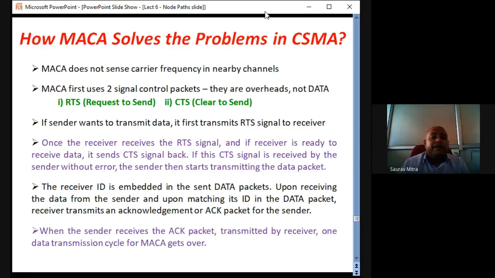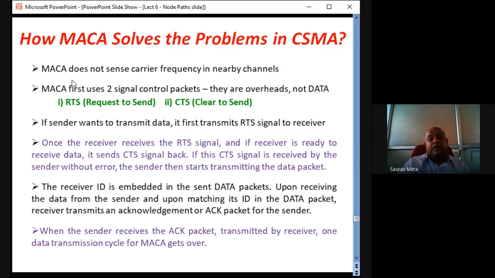So MACA does not sense carrier. What exactly MACA does is, it actually uses a few signal or control packets. One packet is called RTS, request to send. Another packet is called CTS, or clear to send.